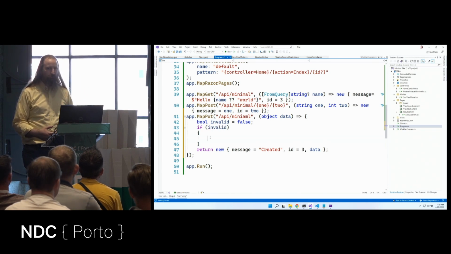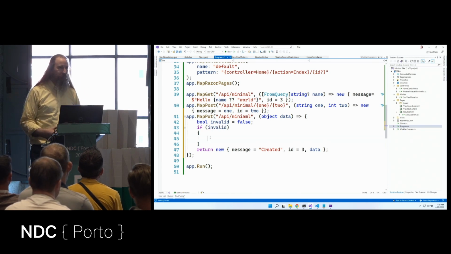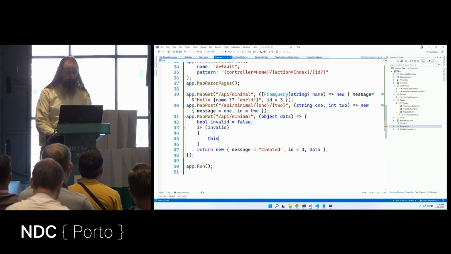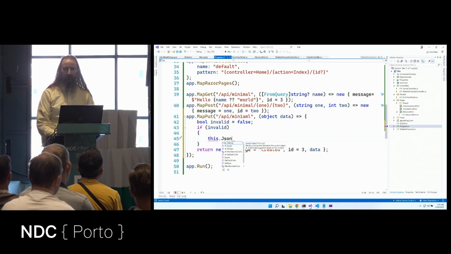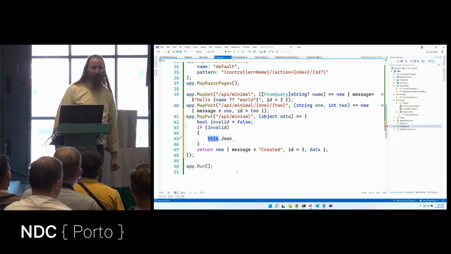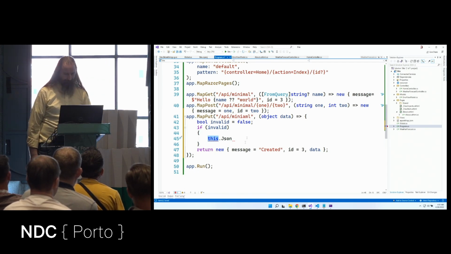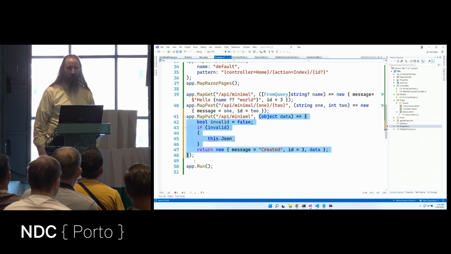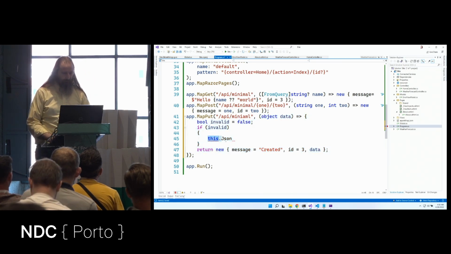400. So in MVC or in WebAPI, we would say this.Json or this.NotFound, and this is not a base controller anymore. It's this method. So how do we return particular things? We have this class called Results.